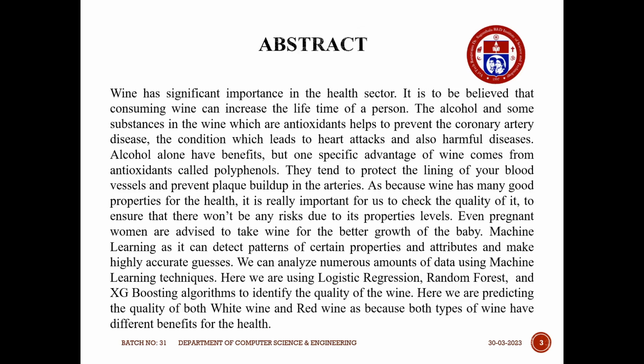As we all know, wine is one of the most consumed forms of alcohol because of its benefits for the human body. If all the properties of the wine are in a specific amount, then the wine will do wonders. Otherwise, it is dangerous for our body.